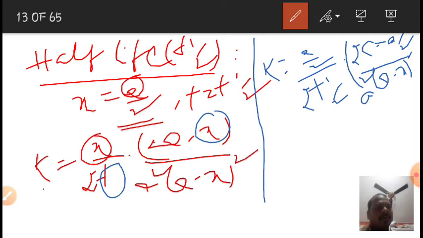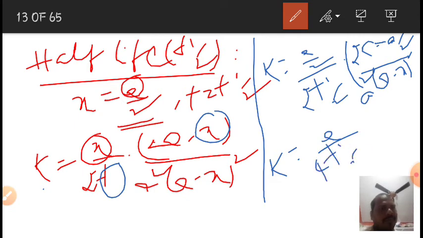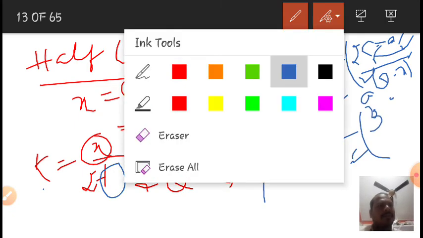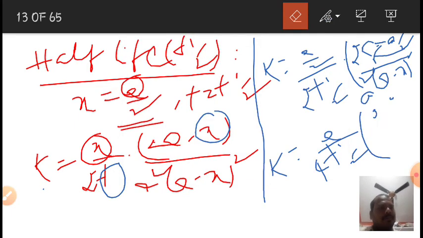So we get a by 4 t half. Then 2a minus a by 2 means 4a minus a, that means 3a by 2.